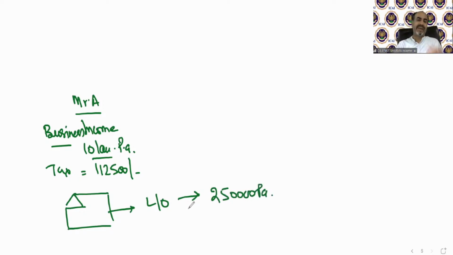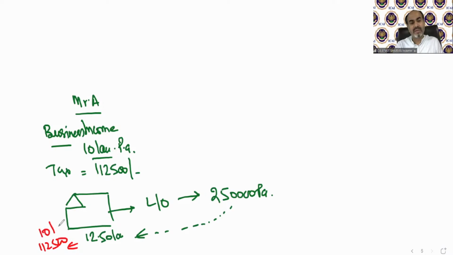So if Mr. A lets out his property, which is in his name, then the rental income will be added to his total income, which was 10 lakh, and now it will be 12,50,000. So he needs to pay tax upon 12,50,000. Till 10 lakh, the tax is 1,12,500.